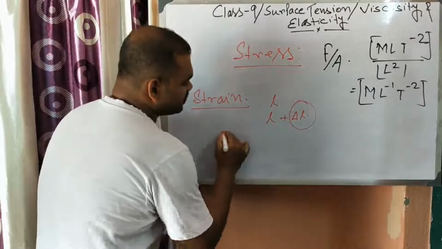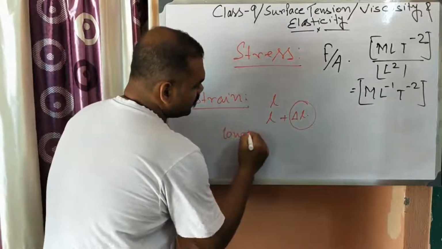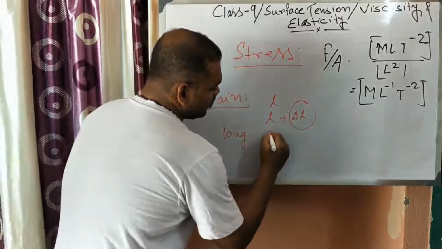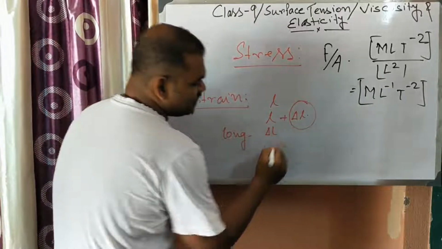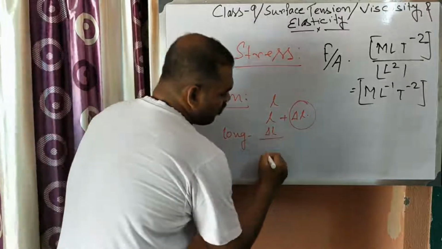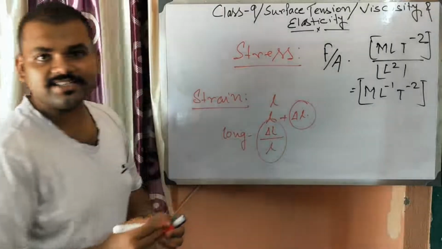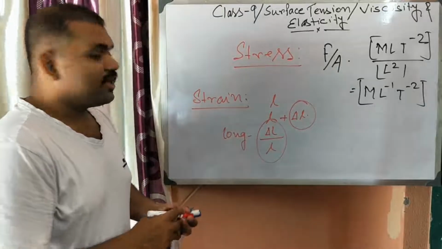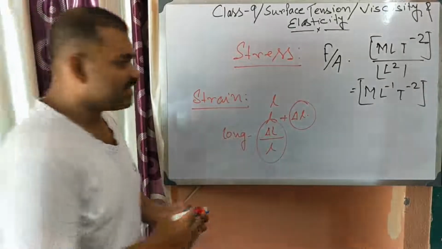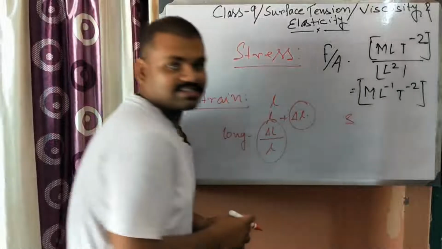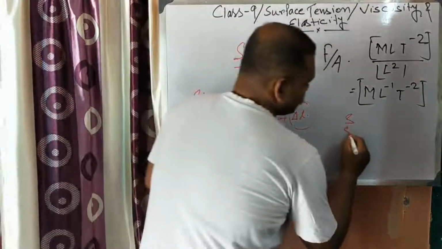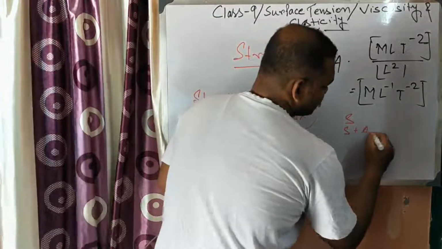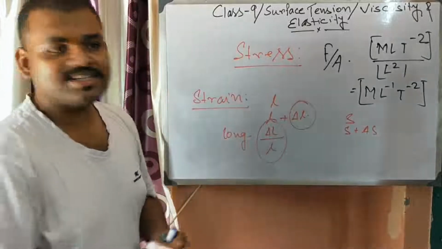So the longitudinal strain will be delta L, the change, divided by L, from which it changes. So this is the fractional change, and it is longitudinal strain. Okay. Now surface strain. What is surface strain? Suppose the surface is at first S. Now the surface increases to S plus delta S. So what is the fractional change in surface?